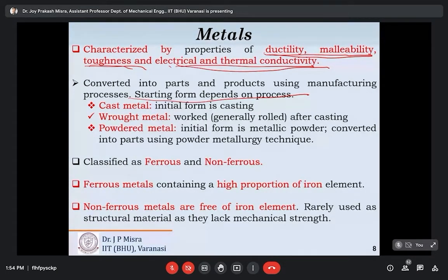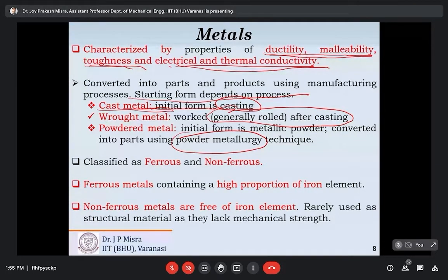After extracting, we convert the raw material into intermediate shapes by three methods: first casting, second rolling or metalworking process, and third powder metallurgy. After that, we follow manufacturing methods to get usable products.